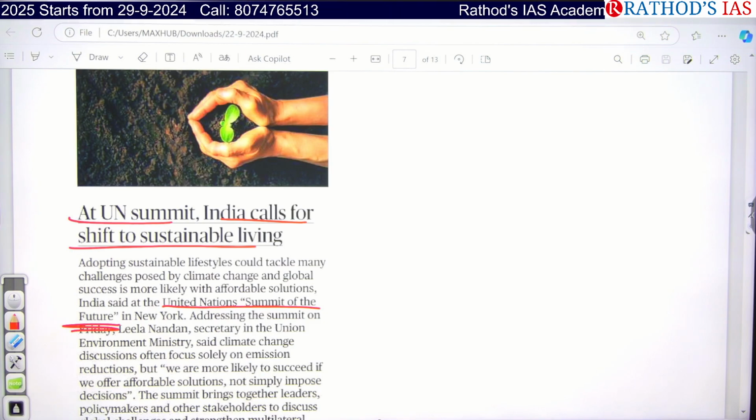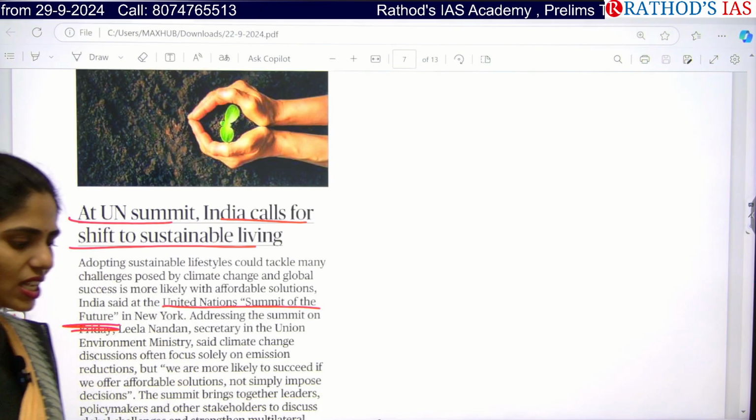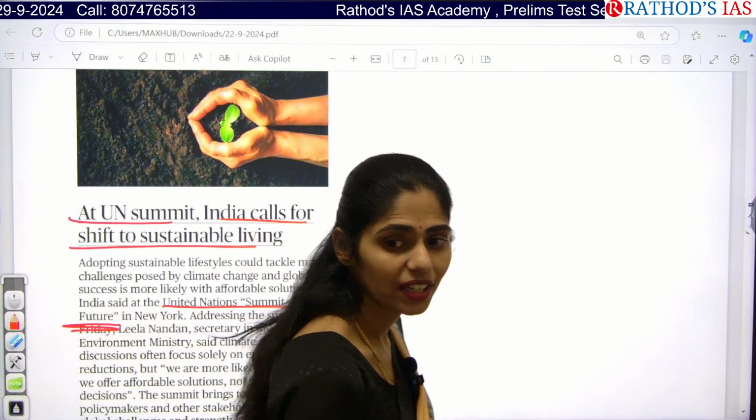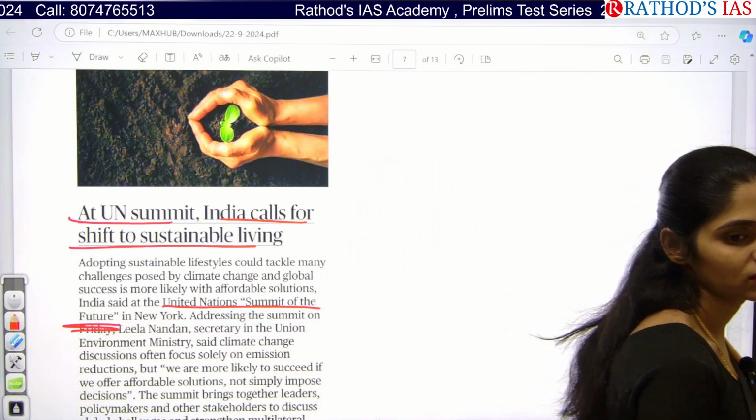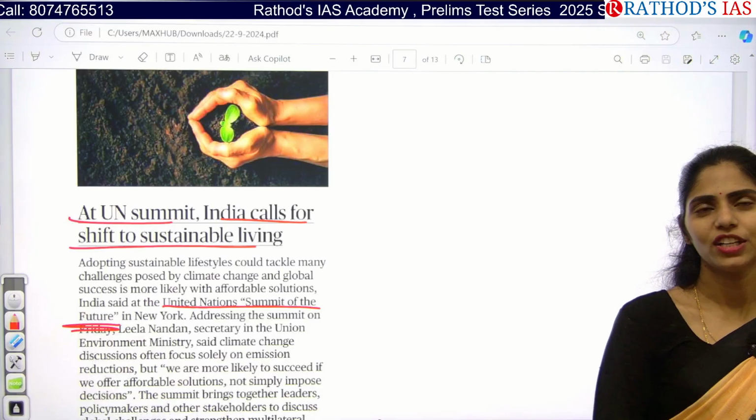Okay, resource, we have to use resource efficiently. Okay. So why we need to have this sustainable lifestyle? Why? Population increasing, to manage resource properly.